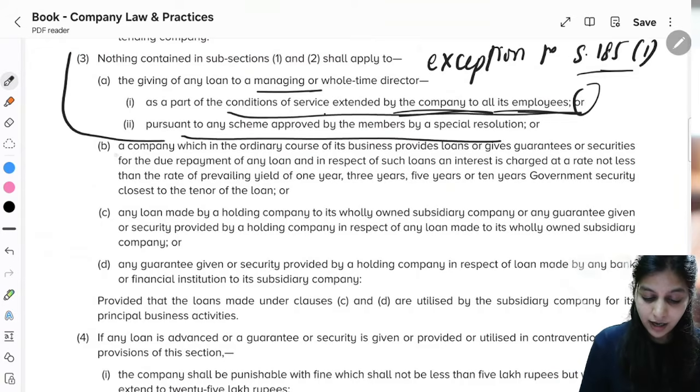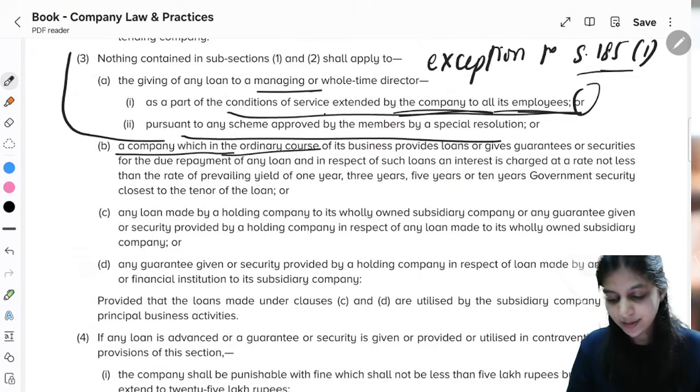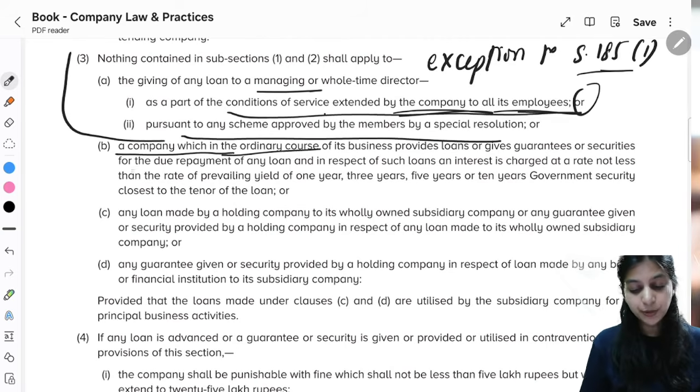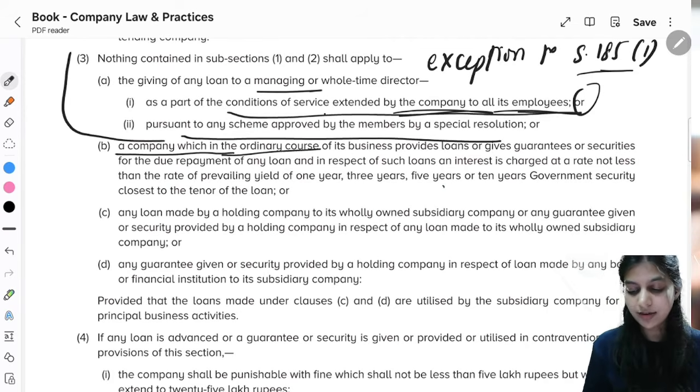Second, a company which is in the ordinary course of its business provides loans or gives guarantee or securities for the due repayment of any loan, and in respect of such loans interest is charged at a rate not less than the rate of prevailing yield of 1 year, 3 years, 5 years or 10 years government security closest to the tenure of the loan.